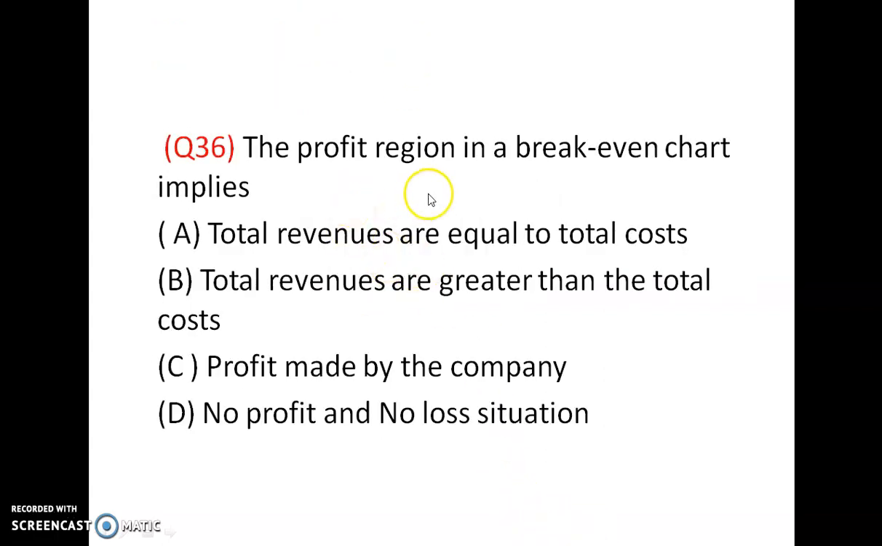The profit region in a break-even chart implies that: options are total revenues are equal to total cost, total revenues are greater than the total cost, profit made by the company, no profit and no loss situation. When the total revenues are greater than the total cost, it is a profit region. Answer is B.